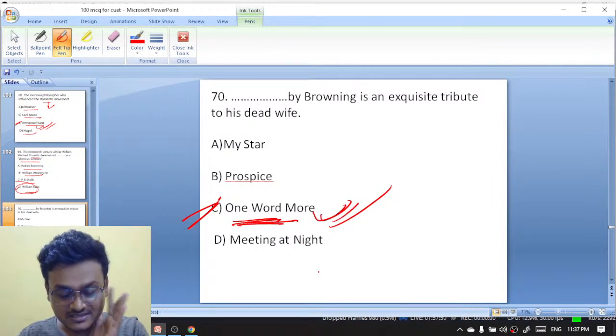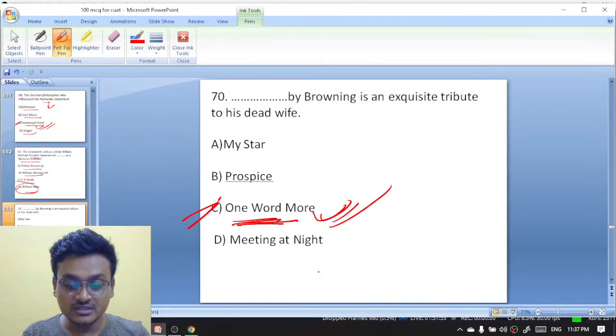It is not B, it is One Word More. And Surnima, you were asking about how to deal with which question? How to deal with unseen passage, was it? Yeah, Priyanka, you are right too. It is One Word More. Excellent, Priyanka.